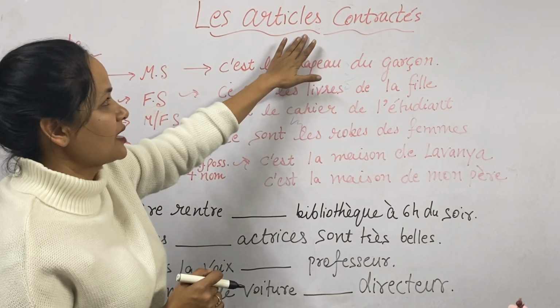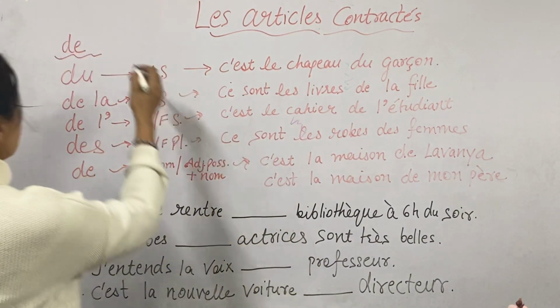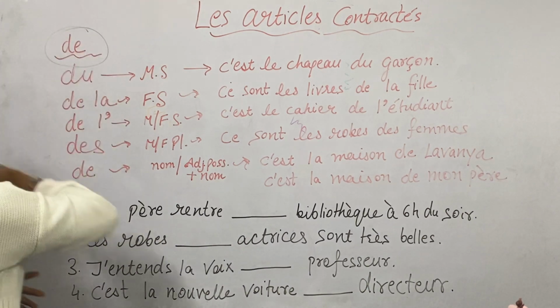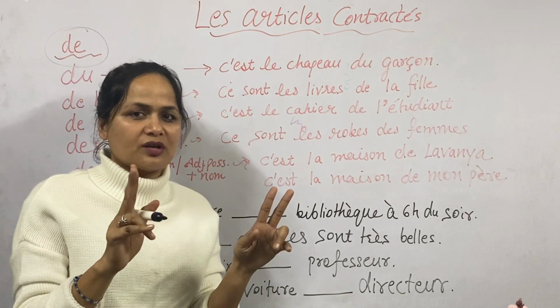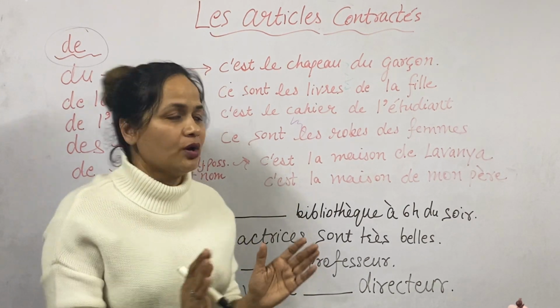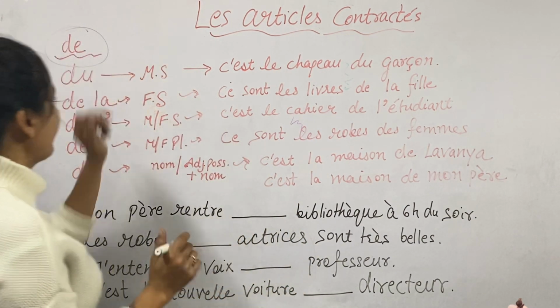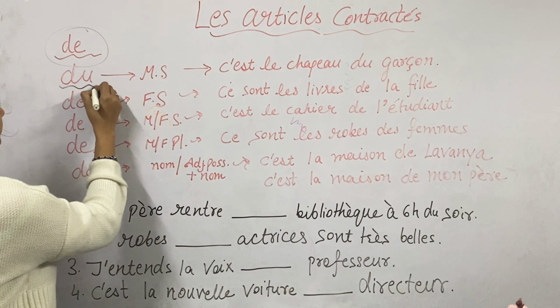So there are two prepositions we use. The first one is de. Today we will cover only one preposition in this video, that is de. First of all, du.